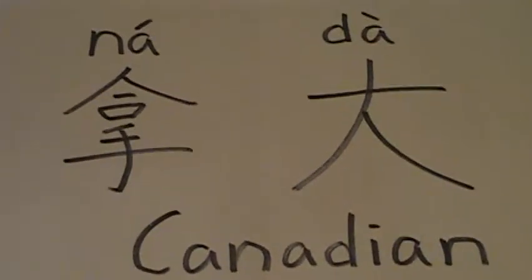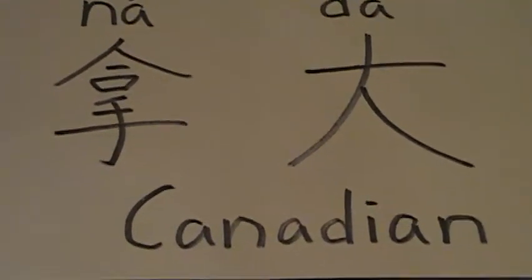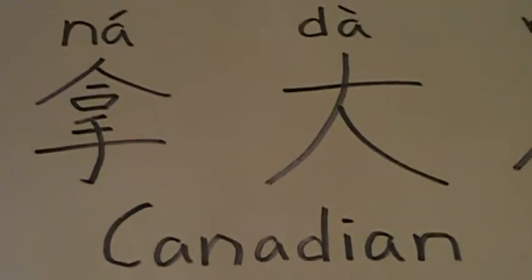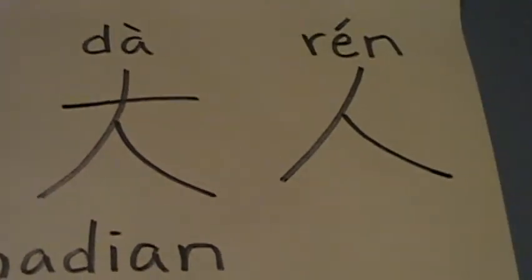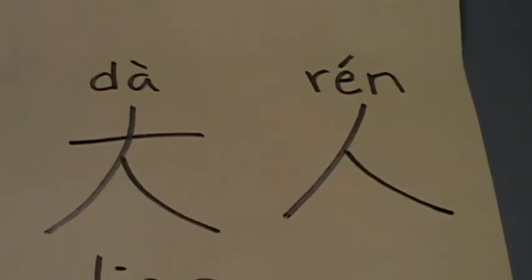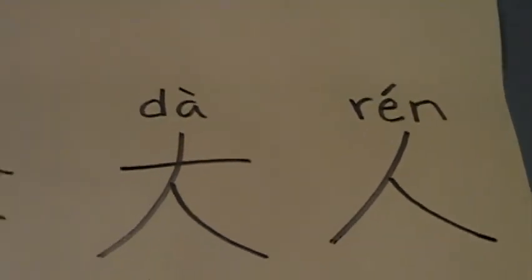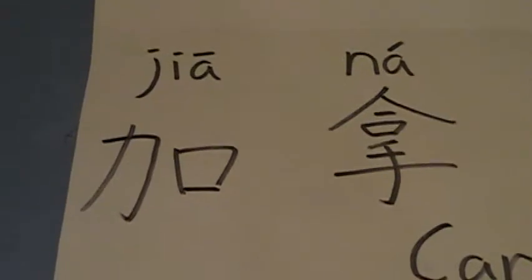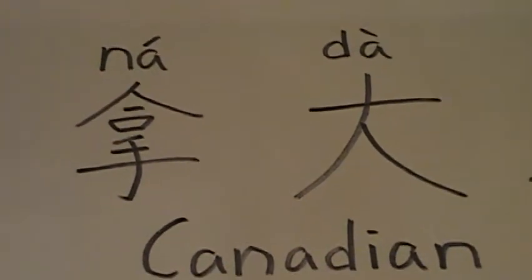And yes, similarly to our example previously on China, you'll be adding the word 人 of the second tone, ren, which means people, to 加拿大, which means Canada.